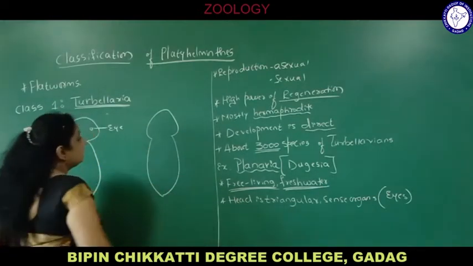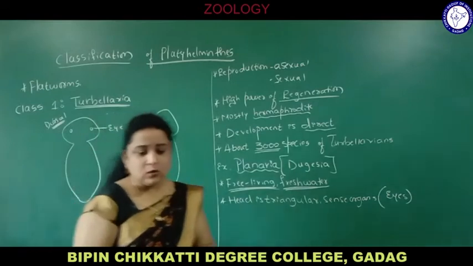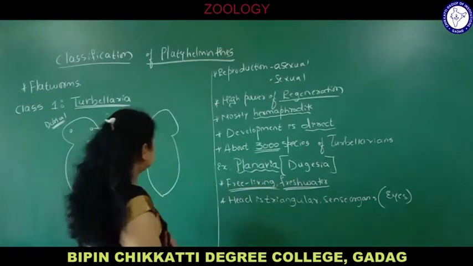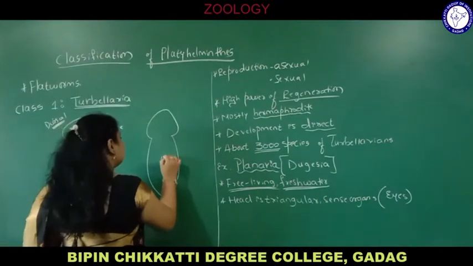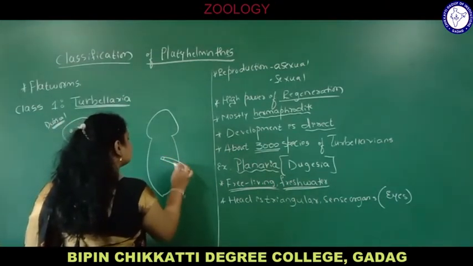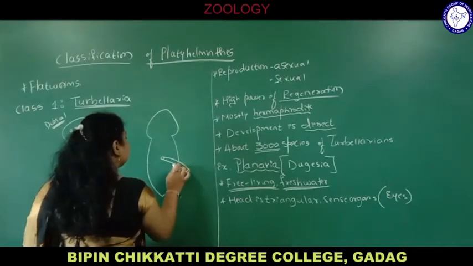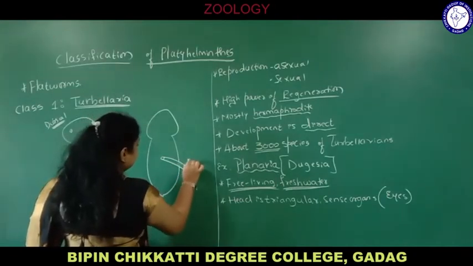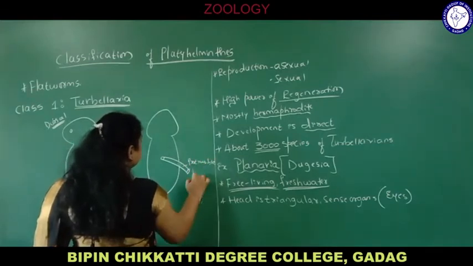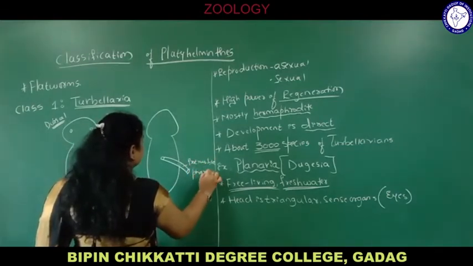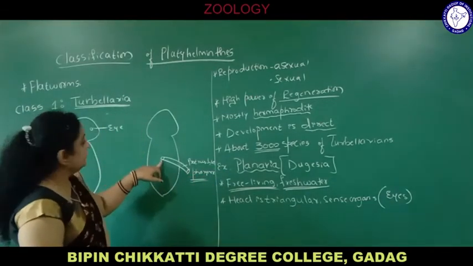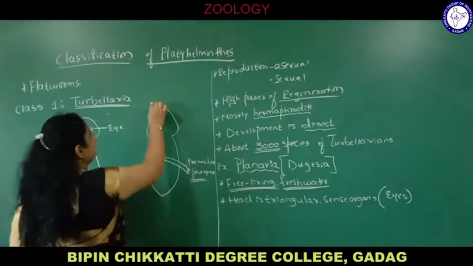Eyes are not there. But here there is an opening called the protrusible pharynx. Here there is an opening which is leading to the protrusible pharynx coming out of the mouth. This is called the protrusible pharynx coming outside the mouth. Here the mouth is on the ventral side. This is dorsal, this is ventral.